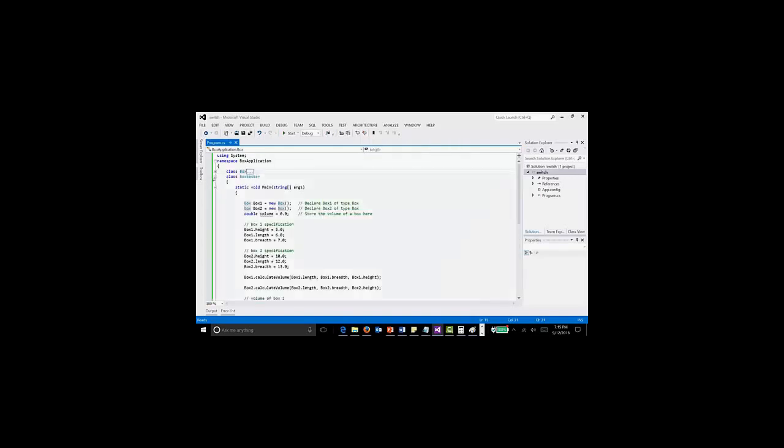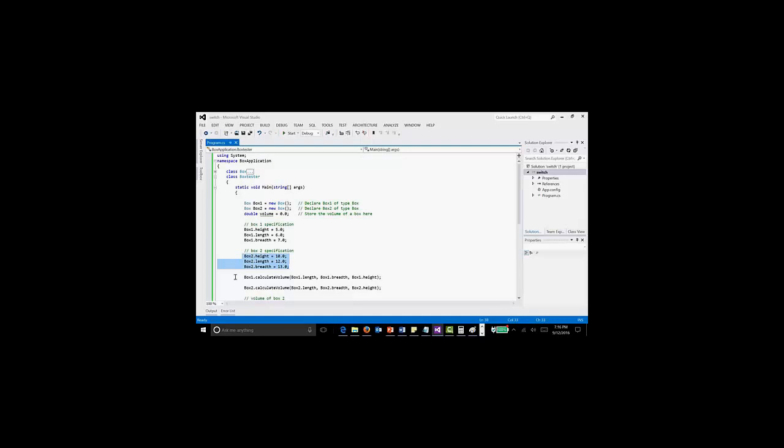In the namespace, I create one more class which is known as BoxTester. Inside that I have the main method. I have created two objects of the same class Box. Then I assign the values to box1 dot height, length and breadth. Same way I assign the values to box2 also.